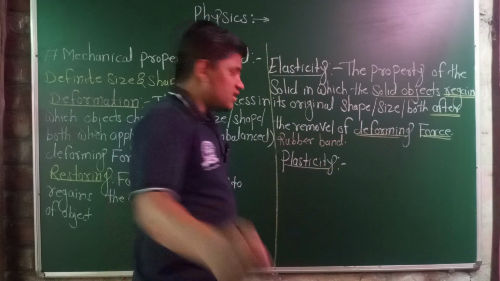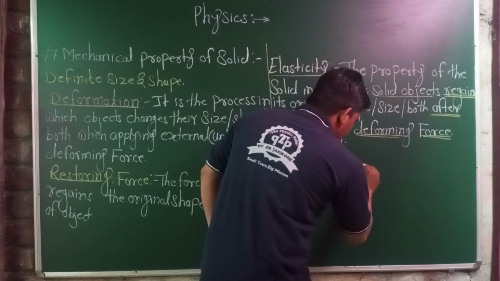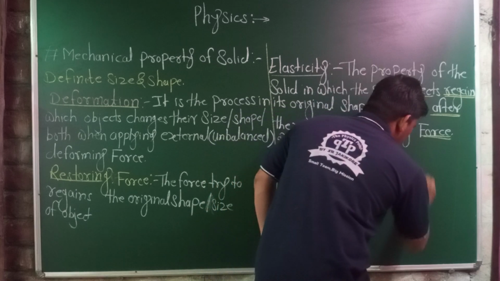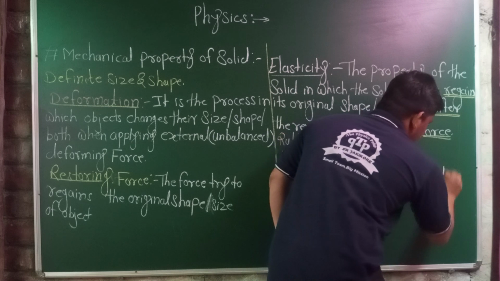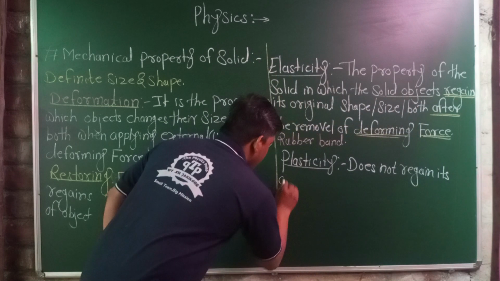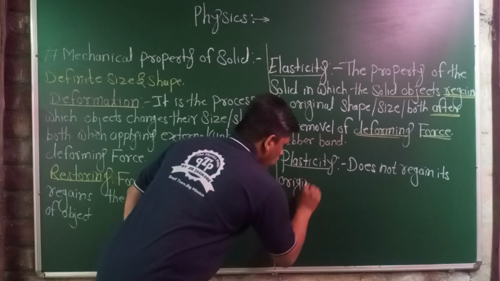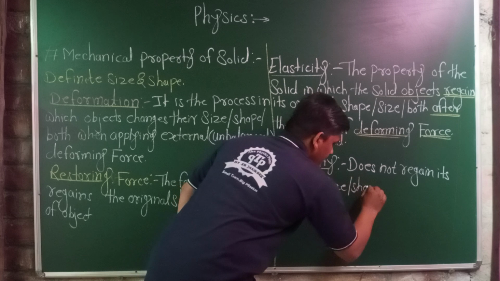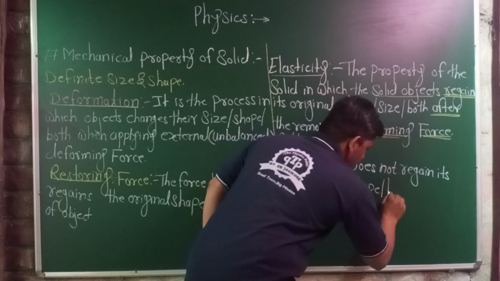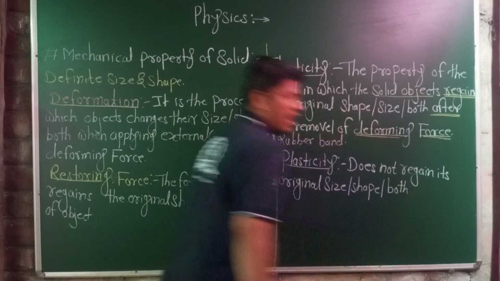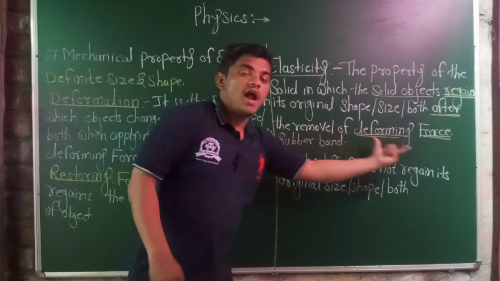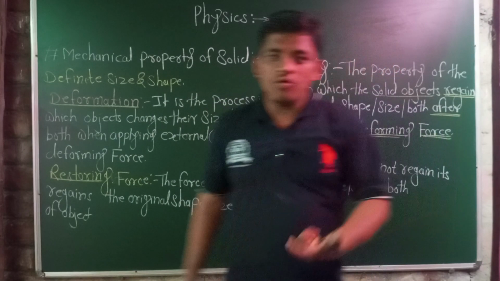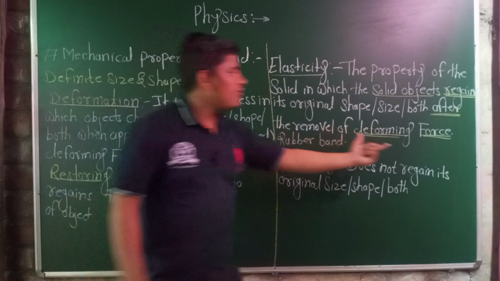I will return in a short. It does not completely regain its original size, shape, or both after the removal of external unbalanced force, in which the restoring force is zero, negligible, or less than the deforming force.